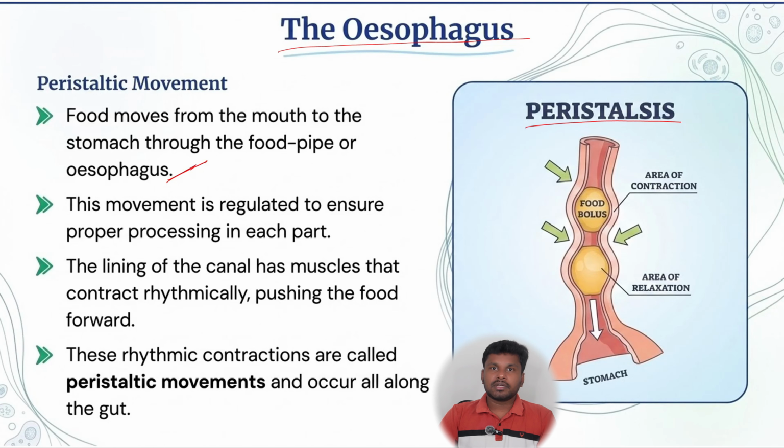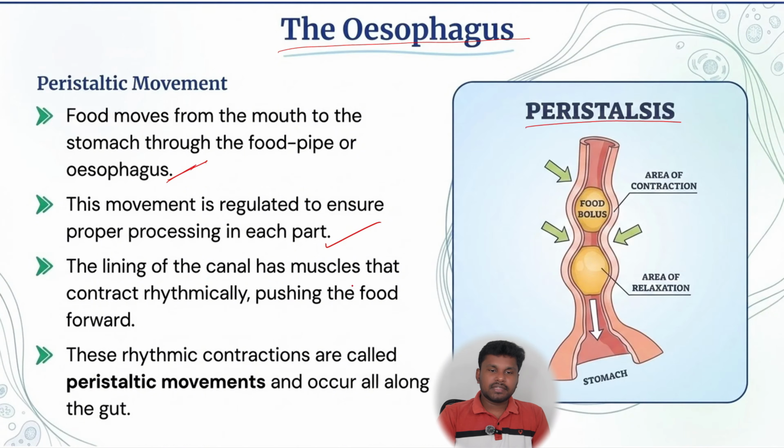To make the food move forward, this peristaltic movement helps us. This movement is regulated to ensure proper processing in each part. Almost all the areas of the alimentary canal perform this peristalsis, not only the esophagus. All this peristalsis has to do is to push the food forward.